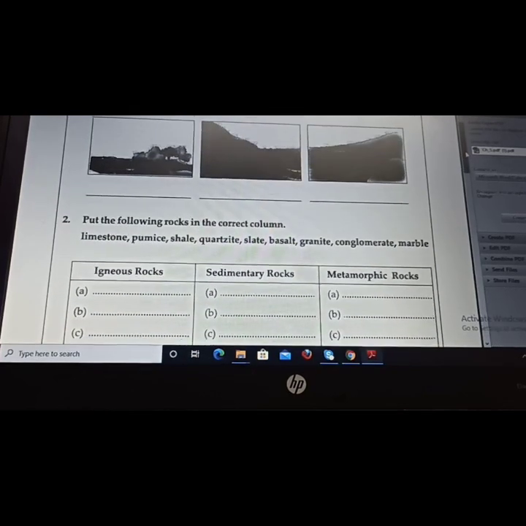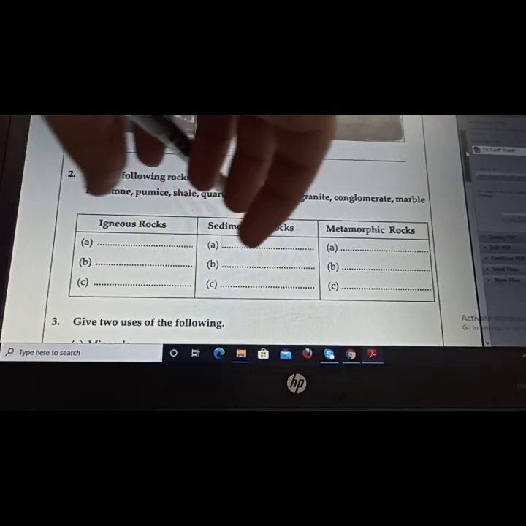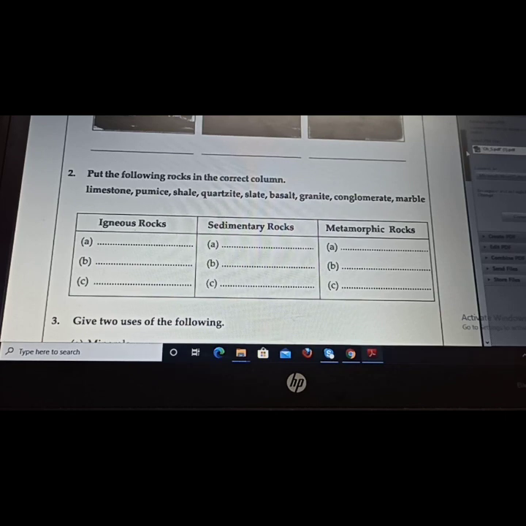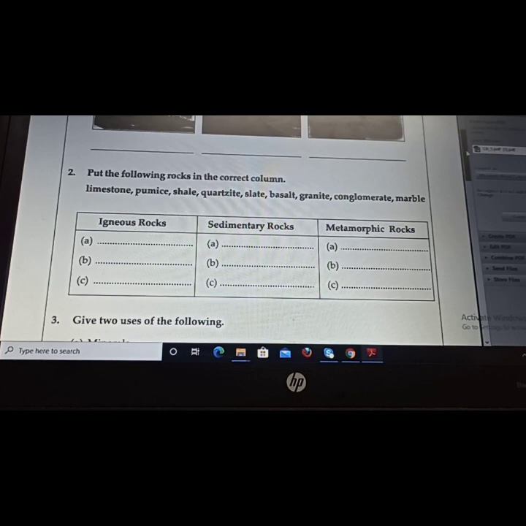Now move on to our second question. In this question, you are given some names which you have to identify according to the different kinds of rocks. You have to tell which is an example of which particular kind of rock. I think it is also a very easy question. You have all done the rocks part very clearly and in detail, so you remember the names and can do this question very easily.